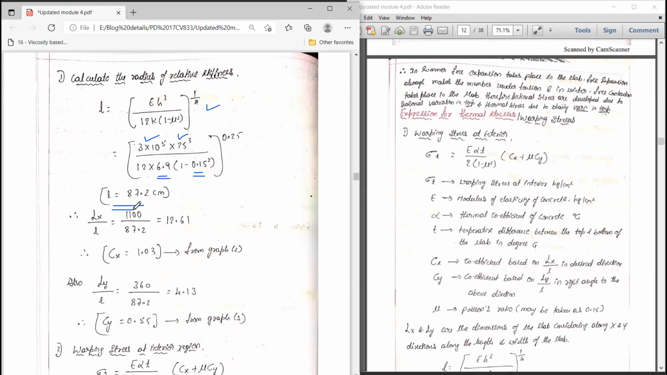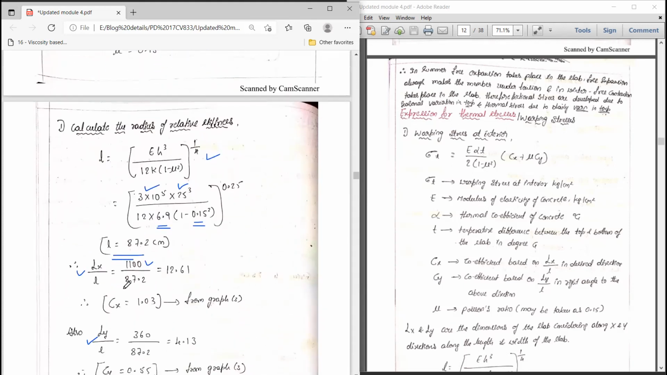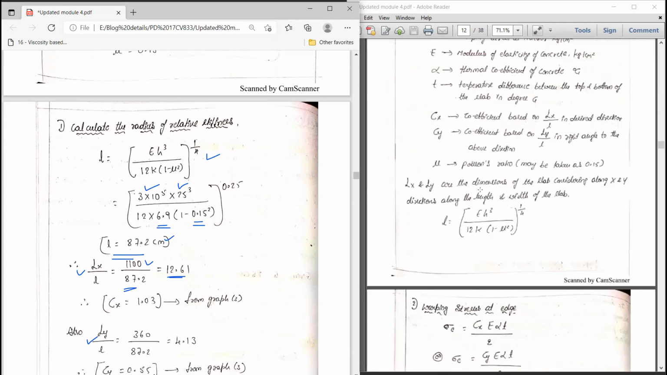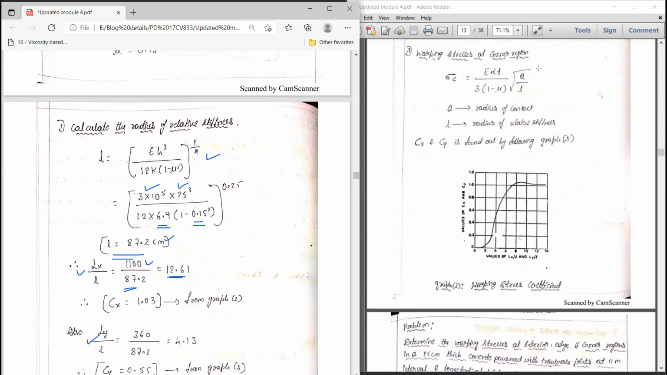So calculate L. Once L is ready, calculate Lx by L and Ly by L. So Lx by L is how much? Lx is 1100 as given in the problem. So 1100 divided by the L value you calculated in the previous step, that is equal to 87.2. Therefore, Lx by L is 12.61. Once this data is ready, here is a graph, the warping stress coefficient graph.